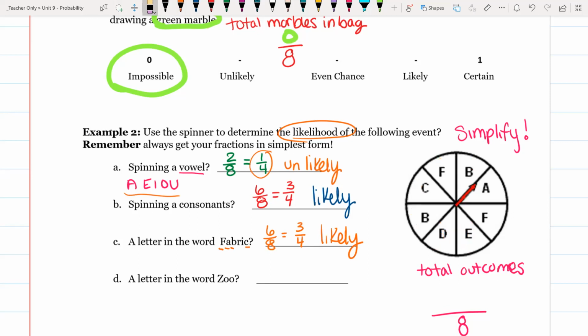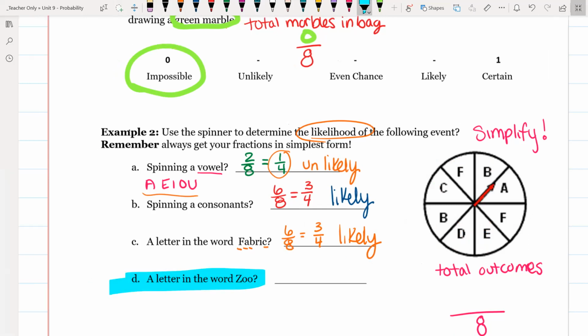All right, so I want you to do the same thing for zoo. I want you to do D on your own, and we'll check that out together next time we review these.